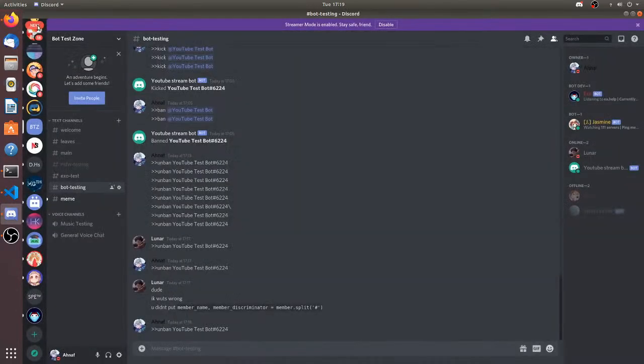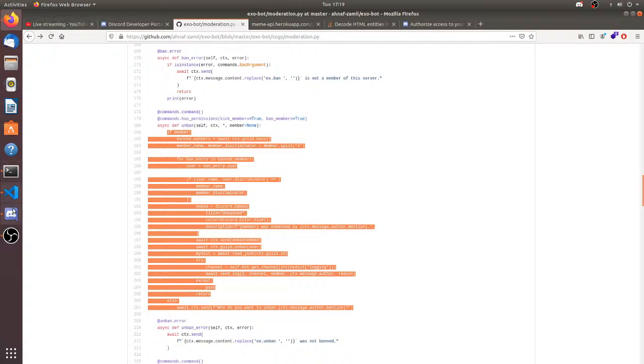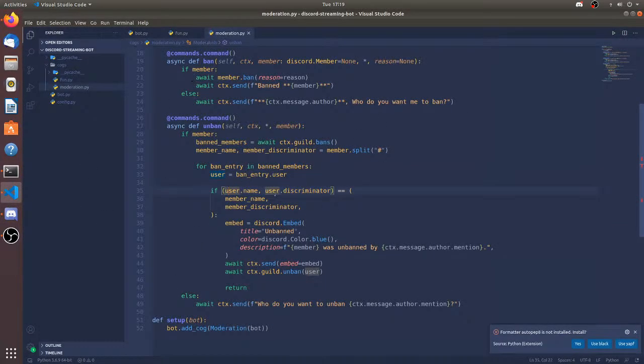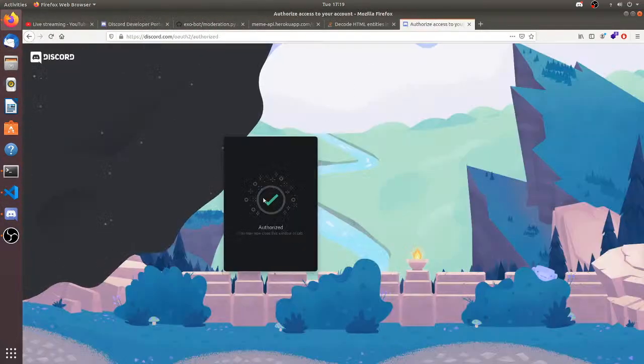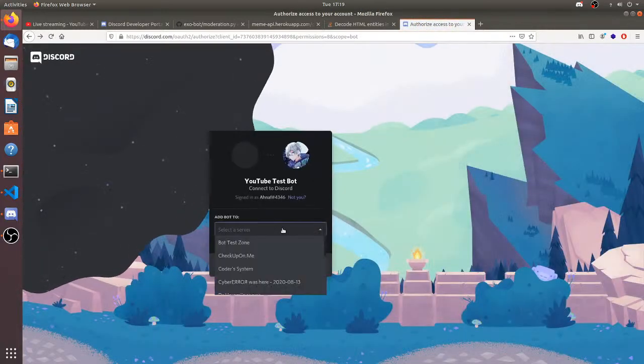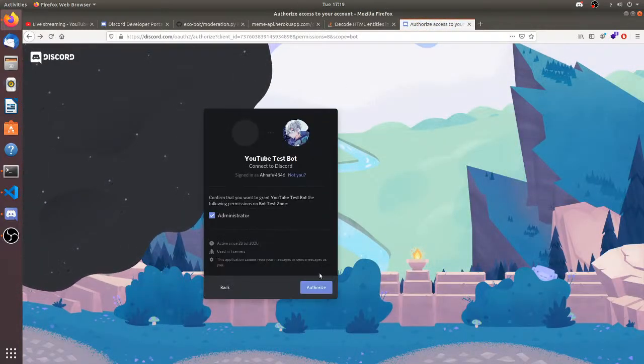My god, guys, I know what the problem is. I didn't even ban the bot. My code was literally working, like the code before. It was literally working. I forgot that I banned the bot. Oh my, holy cow. This is so embarrassing. I forgot that I didn't ban the bot.